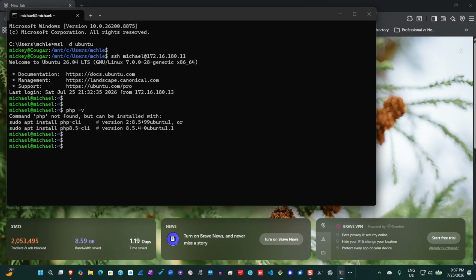Before I go ahead to install PHP, I first have to update the repository by typing sudo apt update, and typing my password.